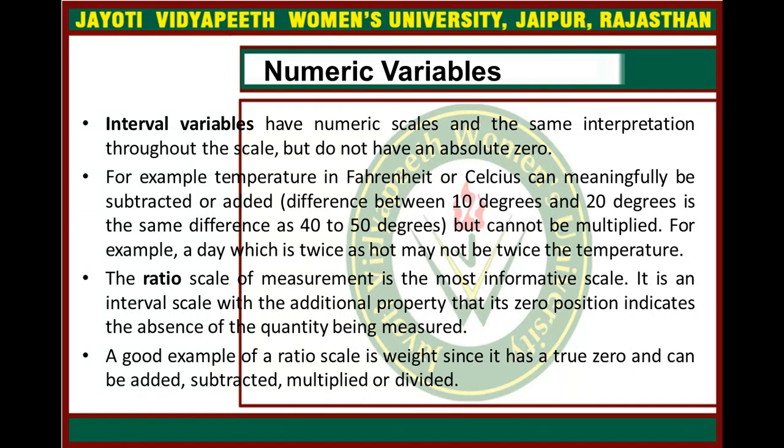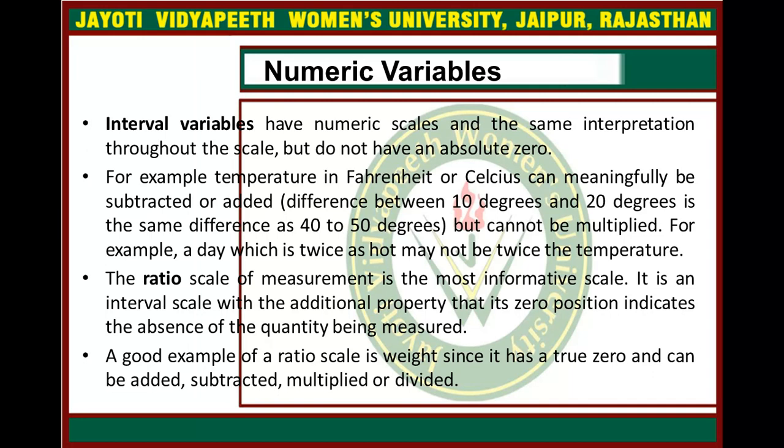So if we are talking about the interval variables, these have numerical scales and the same interpretation throughout the scale, but do not have an absolute zero. Okay, so for example, temperature in Fahrenheit or Celsius can meaningfully be subtracted or added. It means the difference between 10 degrees and 20 degrees is the same as between 40 and 50 degrees, right? So it can be meaningfully subtracted or added, but cannot be multiplied. For example, a day which is twice as hot may not be twice the temperature, right?